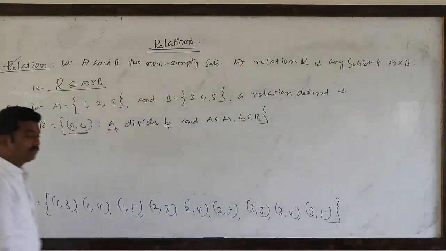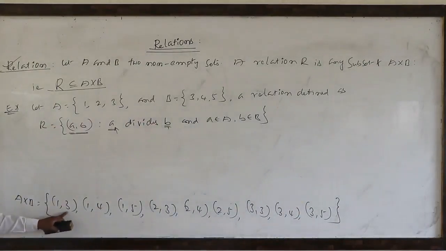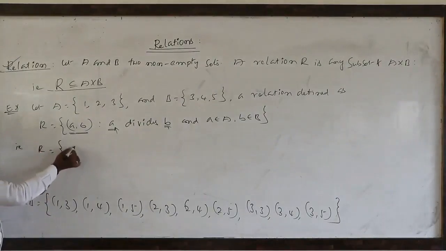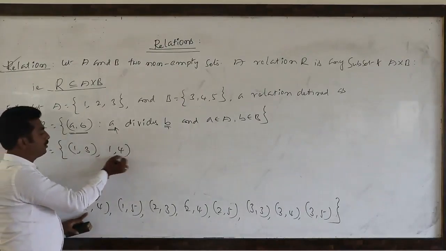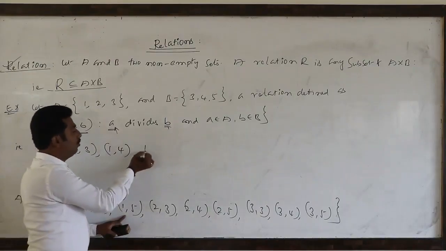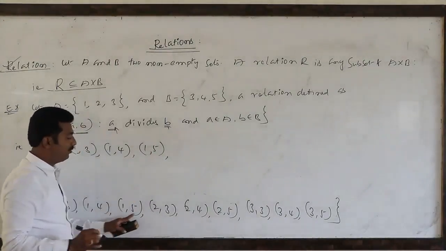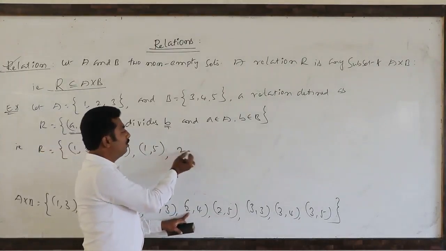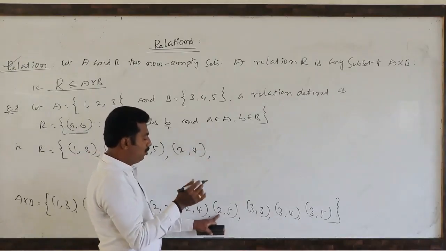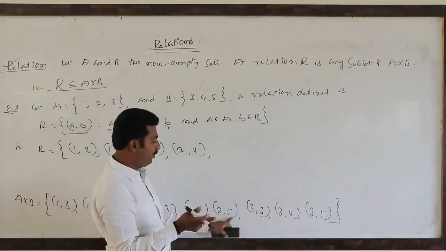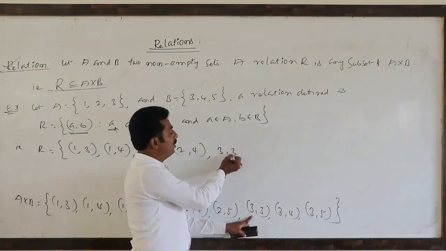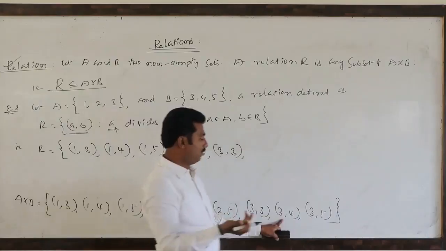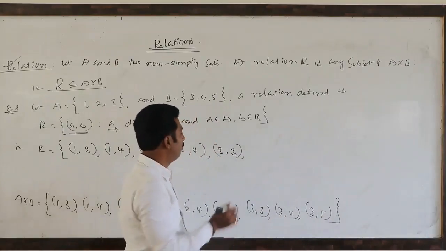Say here, (1,3): 1 divides 3, very clear. Always 1 divides 3. 1 divides 4, yes, so (1,4) is in the relation. 1 divides 5, yes, (1,5) is in the relation. 2 does not divide 3. 2 divides 4, yes, there is a relation. 2 will not divide 5. (3,3), yes, 3 divides itself. (3,4) not dividing. (3,5) not dividing.